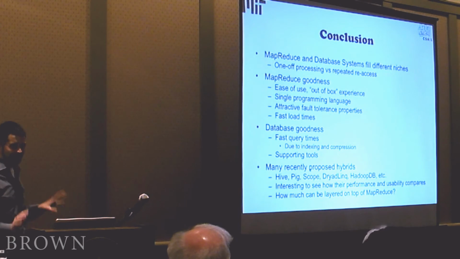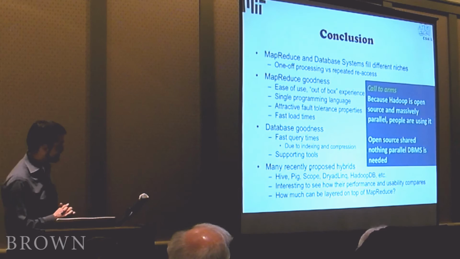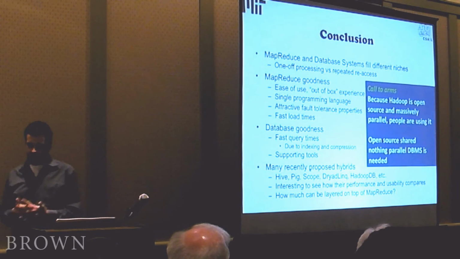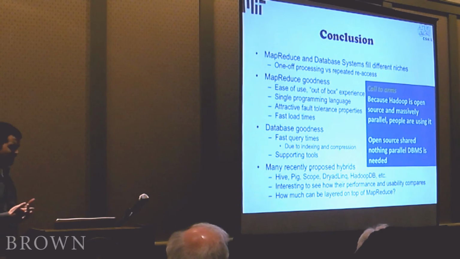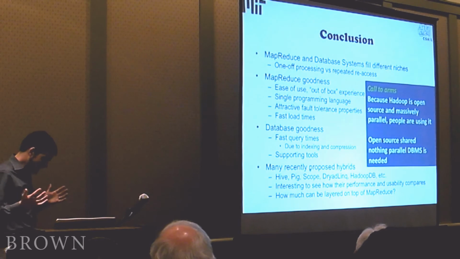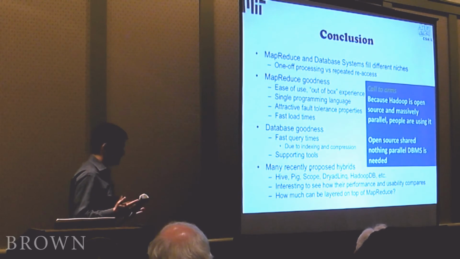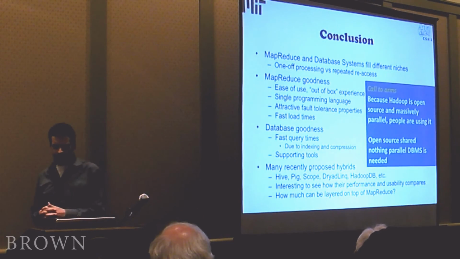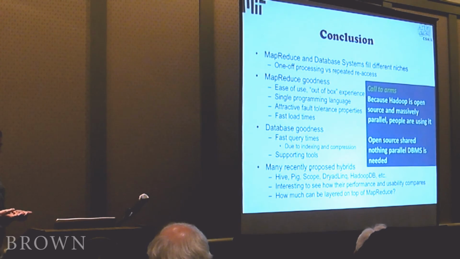But I just want to finish up with one call to arms. You might be wondering why Hadoop gets used so much. I don't think the answer is that people like Hadoop even though the performance isn't that good. Why would people build a distributed database system, something that looks a lot like an OLAP engine, on top of Hadoop? The answer is because Hadoop works. It's open source, there's lots of people maintaining it, and it's very easy to get lots of parallelism out of it.